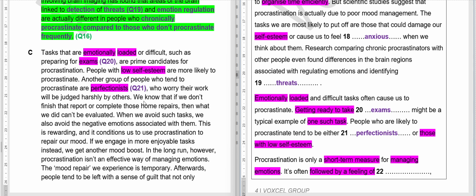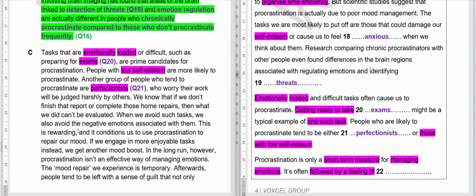Okay, we know that if we don't finish that report or complete those home repairs, then what we did can't be evaluated. When we avoid such tasks, we also avoid the negative emotions associated with them. This is rewarding. Okay, and it conditions us to use procrastination to repair our mood.